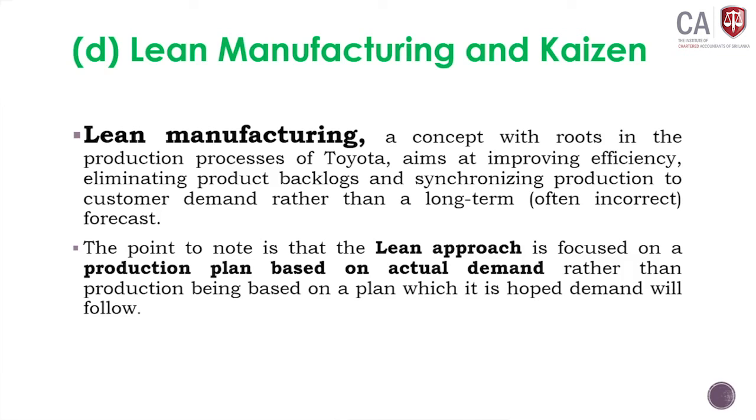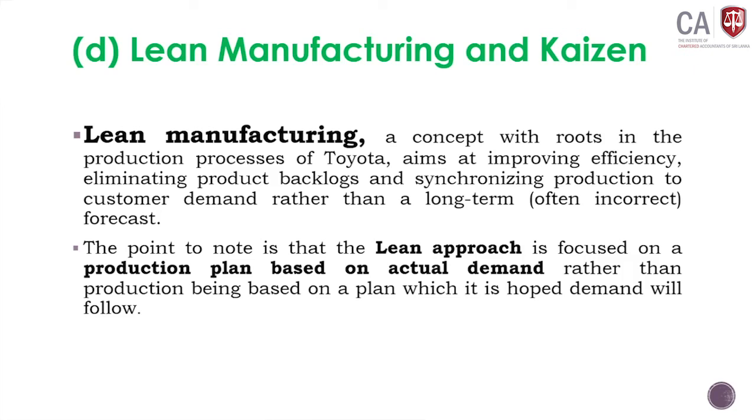Look at Toyota, they are manufacturing automobiles. If they have manufactured excessively based on the forecast they have made, and the demand has not gone up, what will happen? They have to hold a high level of inventory with a high value, high cost.